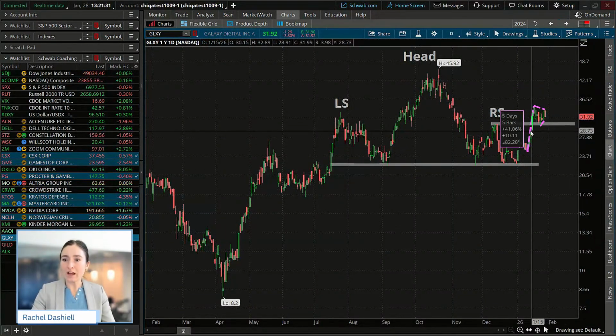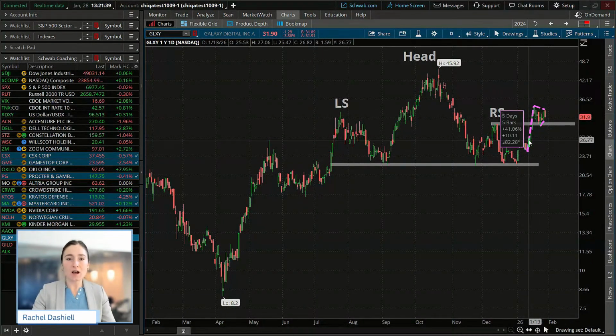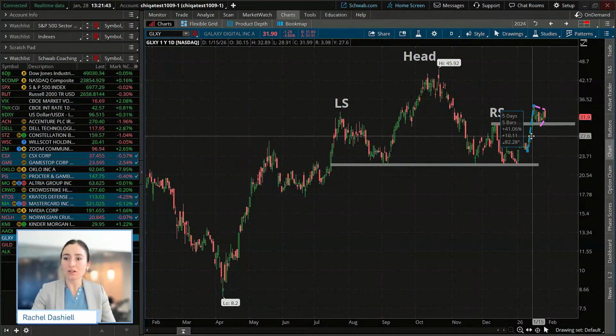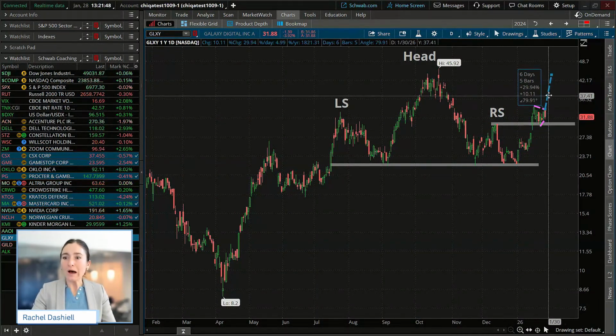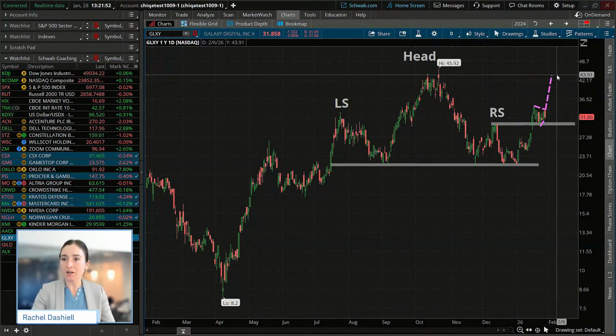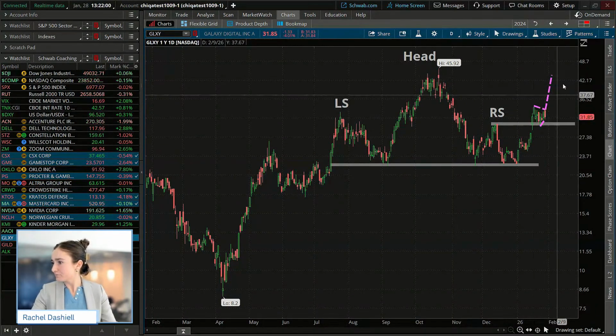So we have a flagpole of roughly $10 or so. We have a few days of consolidation. And where could this possible bullish continuation pattern lead us? Well, let's take that flagpole. Let's put it right at the possible breakout point. And that could give us that upside target close to $43, $44 or so to the upside.